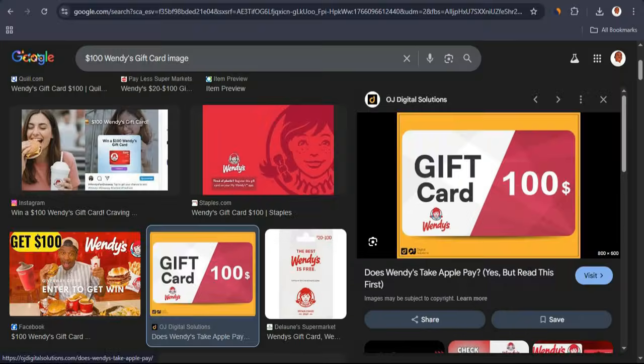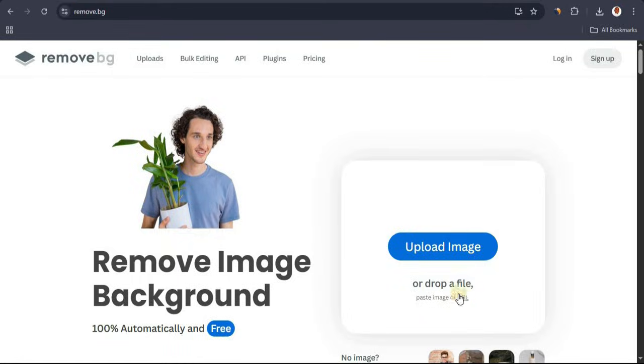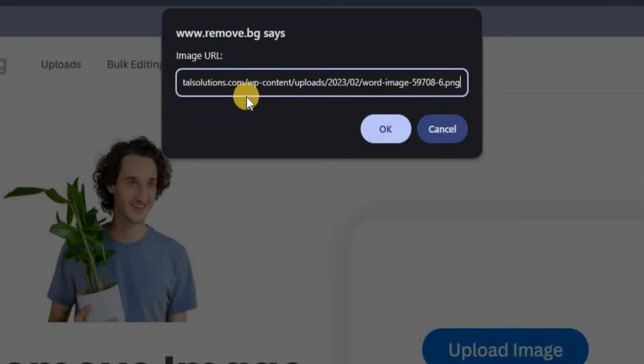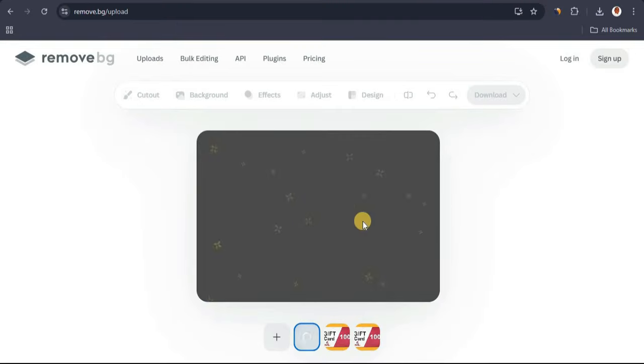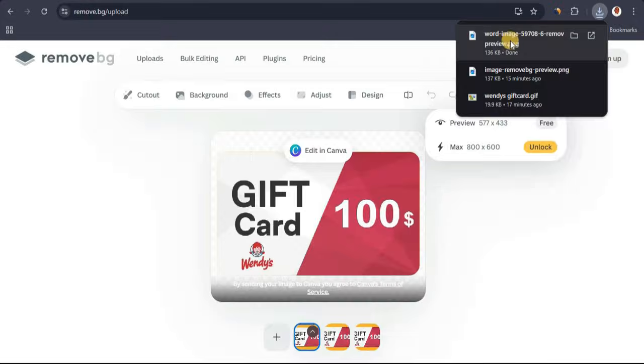Once I do, I'm going to head over to this website right here called remove.bg. From here, I want to click on this little URL right here, paste in the URL I just copied and click on OK. What that will do is it's going to remove the background of the image. From here, I can easily click on download and actually download it for free. So now I have this image.